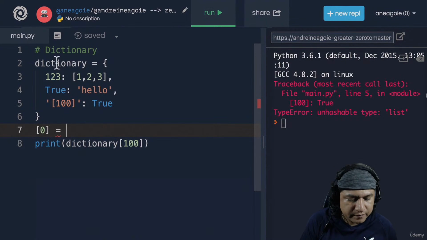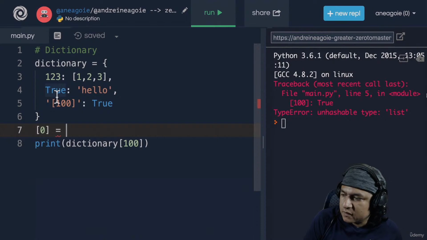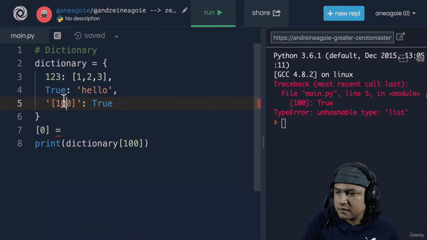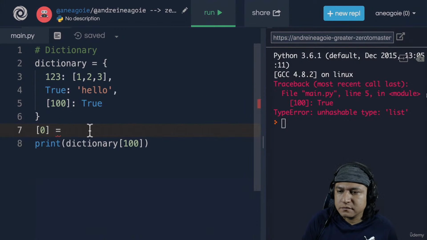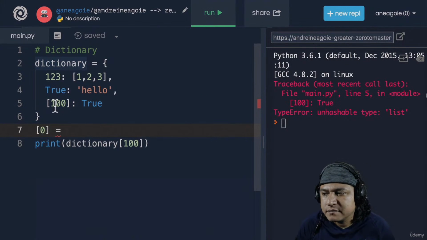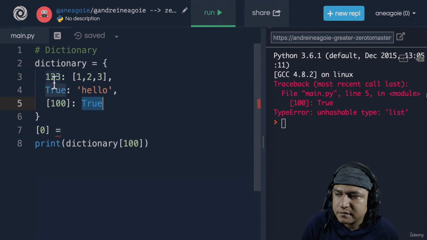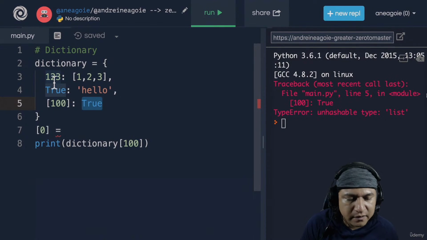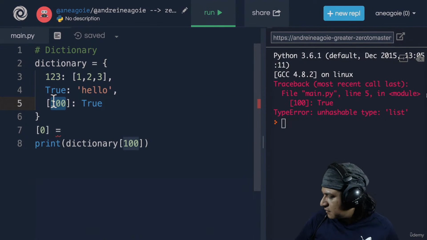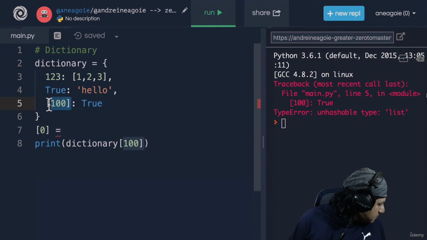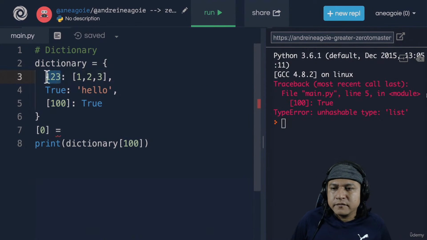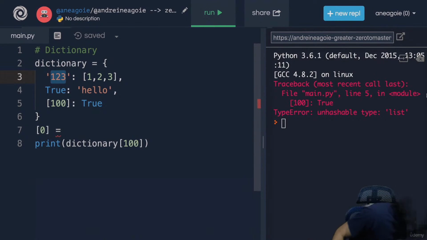So because of that, a dictionary says, hey, my keys, because I'm storing them in memory and I don't want to lose them, have to be something that isn't going to change on me. Maybe a programmer comes in and by mistake changes this array of 100 to have an index of something else. Well, a dictionary doesn't really want that because it doesn't want to lose this value. So a dictionary key always has to be immutable. And as we learn a few other things like a tuple that we'll see in upcoming videos, you can use those as keys as well. However, most of the time, 95, 99% of the time, a key for a dictionary is usually something descriptive like a string.